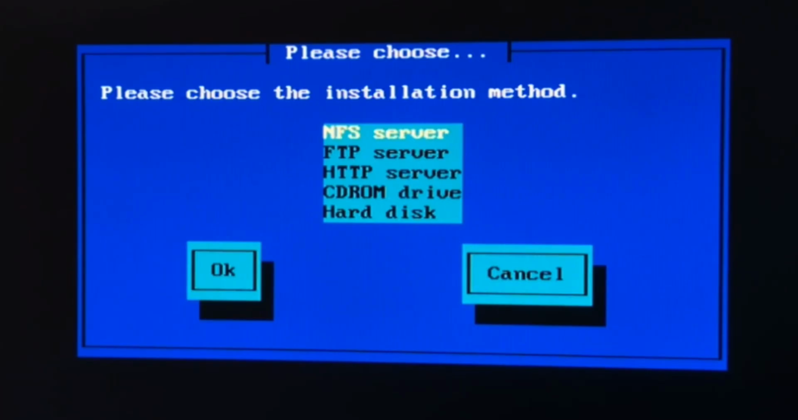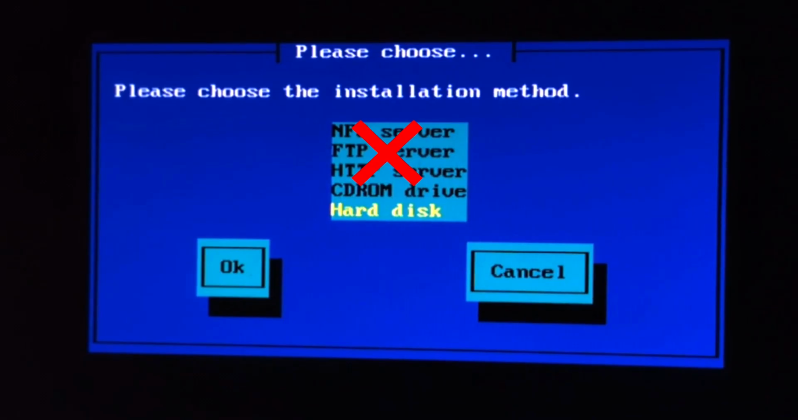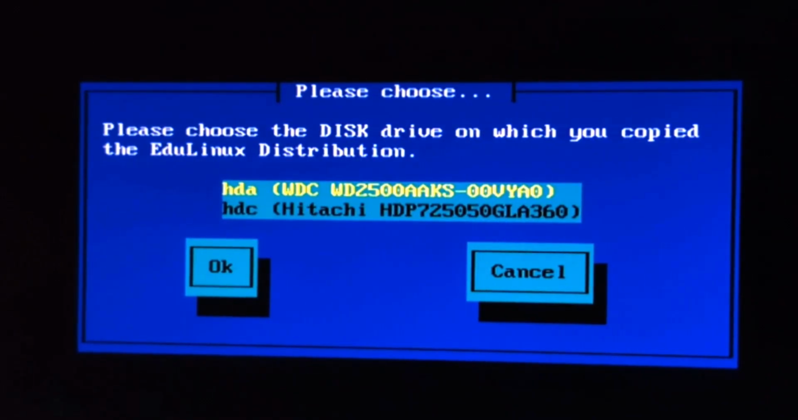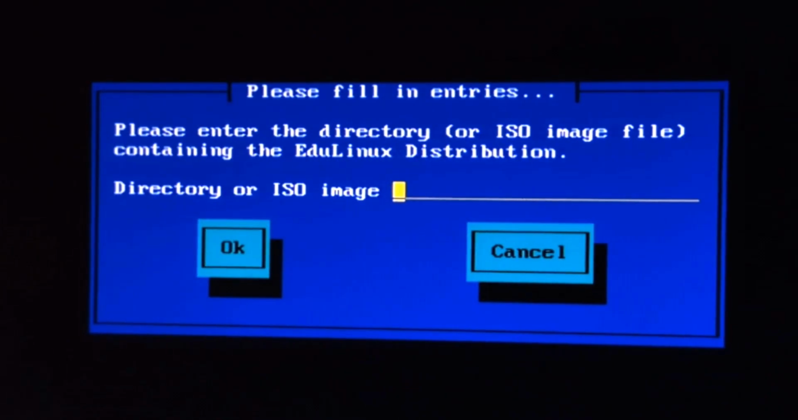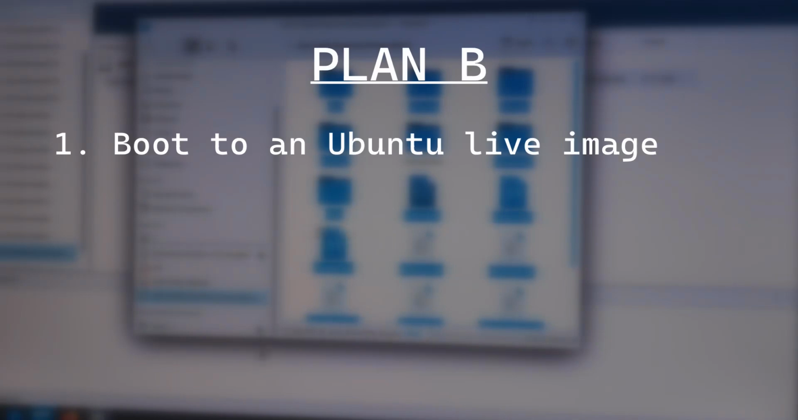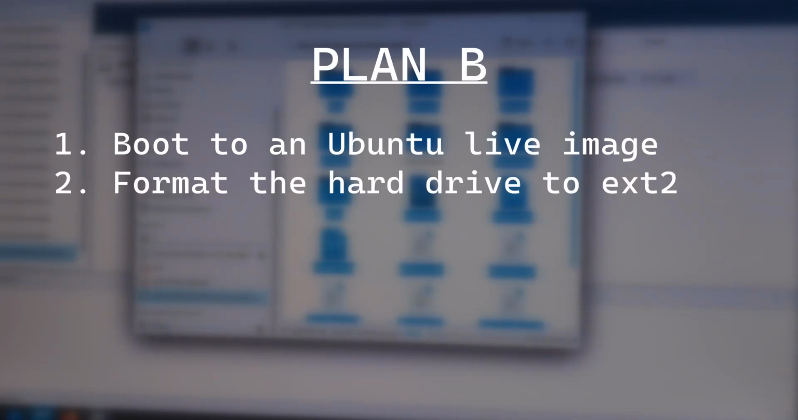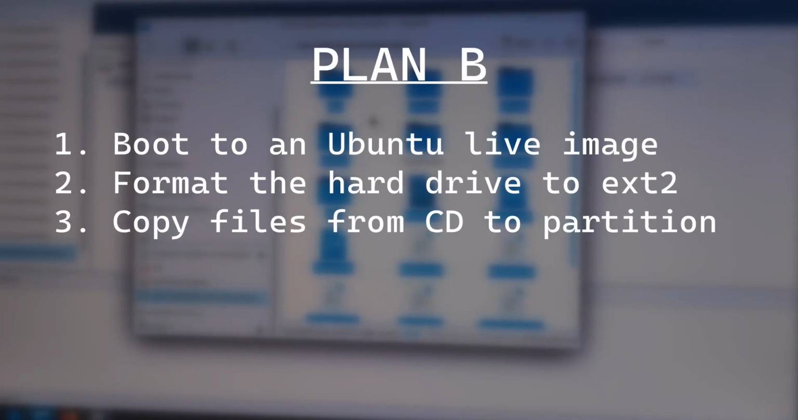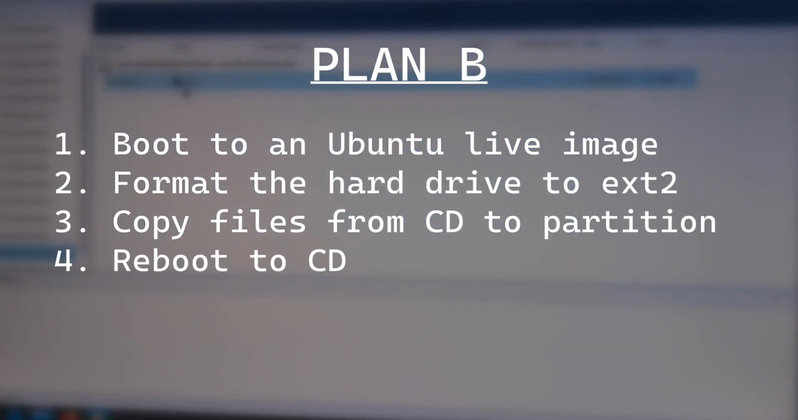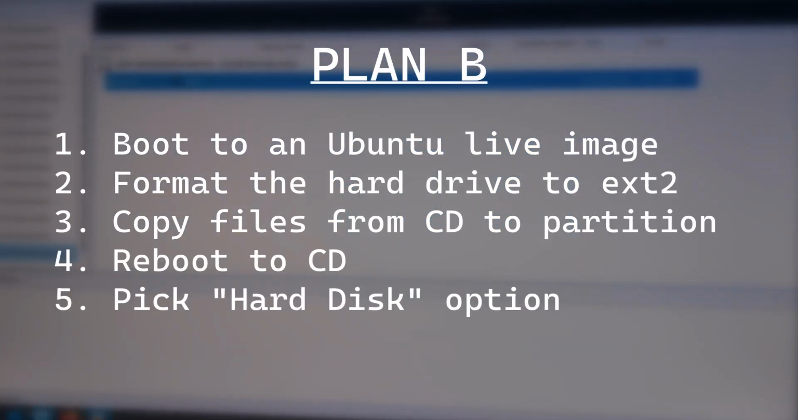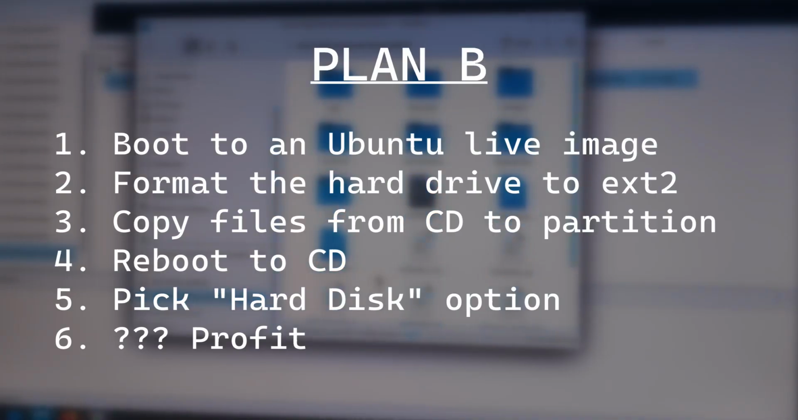The first options don't work because the network card isn't supported, so I'm left with the last one. Apparently, if all setup files are stored on an X2 partition, it can install from it without relying on optical media. Bad! So here's my plan B. I'll boot to an Ubuntu Live image, format the hard drive to X2, and copy all the files from the first disk to the partition. Then I'll reboot to the CD and pick the hard disk option. Now I won't complain about a missing CD-ROM drive.